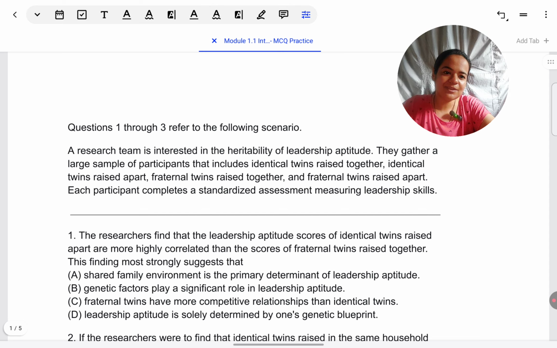So what we do in my classes is after every module, we do a practice of about 15 MCQs, which includes research methods questions, data interpretation questions, and of course, application questions. So that is what I'm going to take you through in this session. And of course, we do practice the Myers official textbook questions also, but that I'm not taking up today.